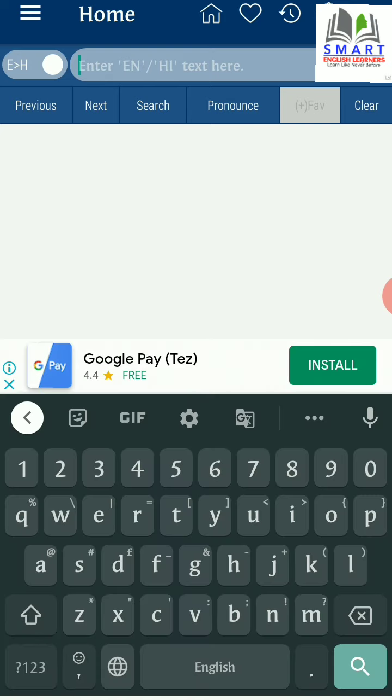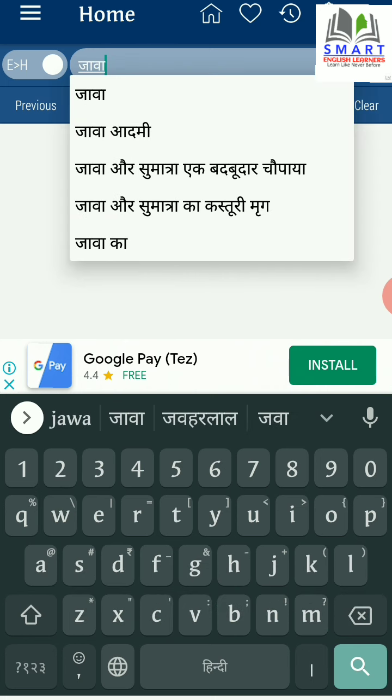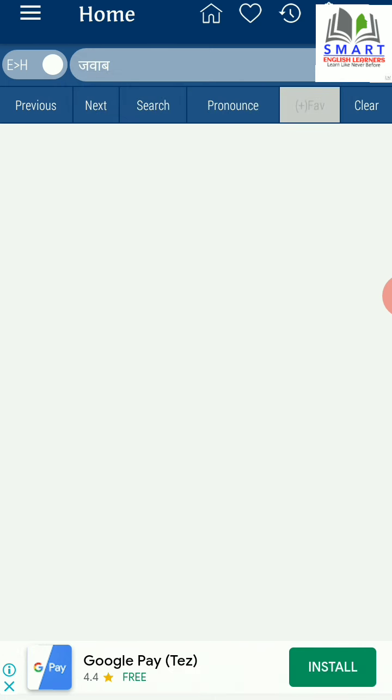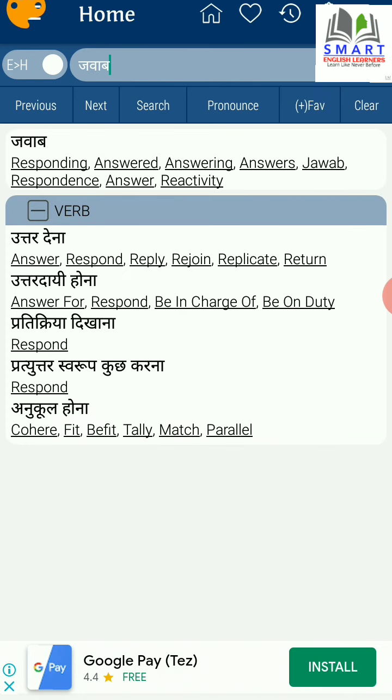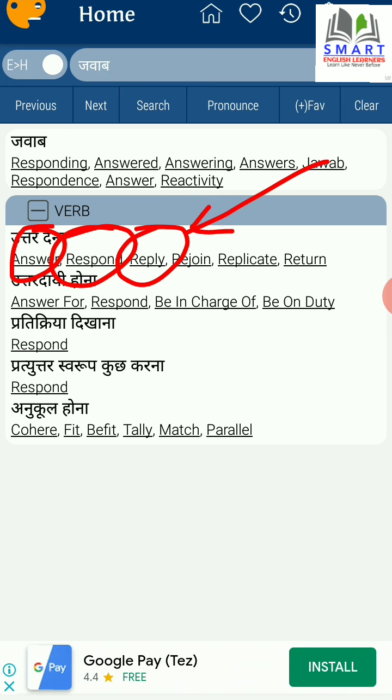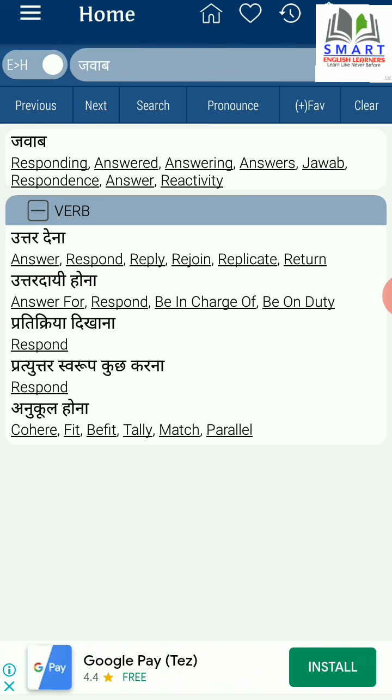So let's find an appropriate word for the word jawab in Hindi. I'm typing the word jawab in the search bar. And the different options that are available here are answer, respond, reply. Which one is the appropriate? What do you think? Yes, this word reply is the most appropriate in this case. I received your reply. In this way you can find appropriate word for the word that you use in your local language.